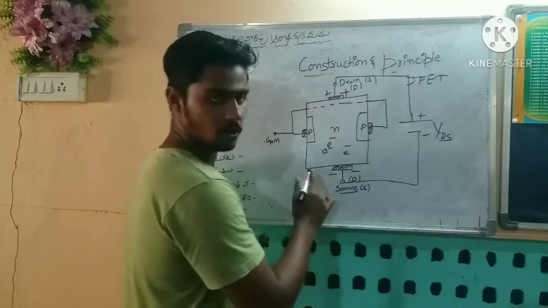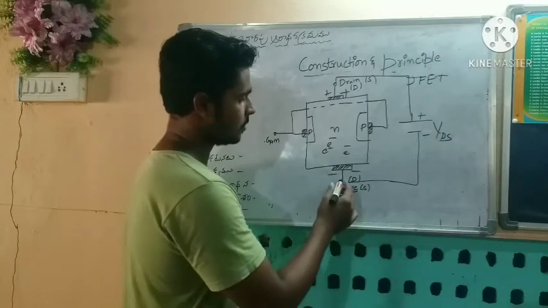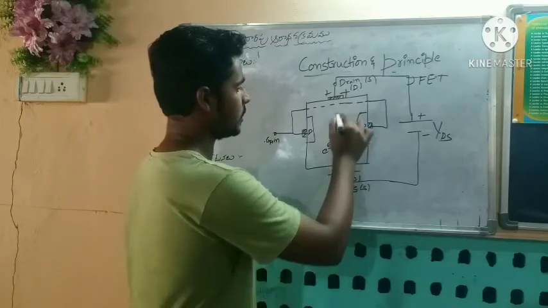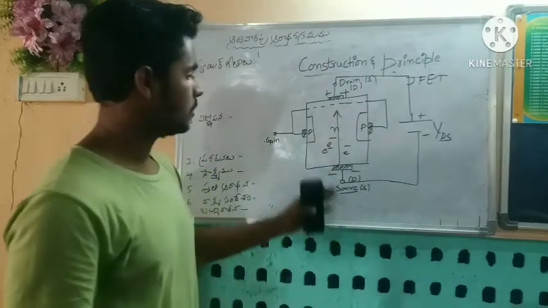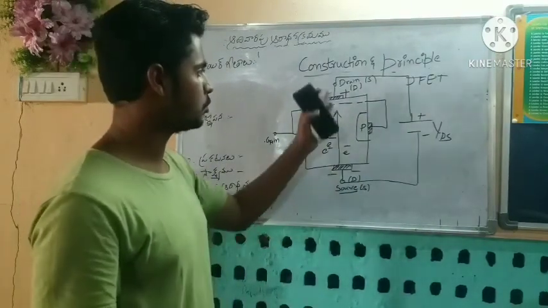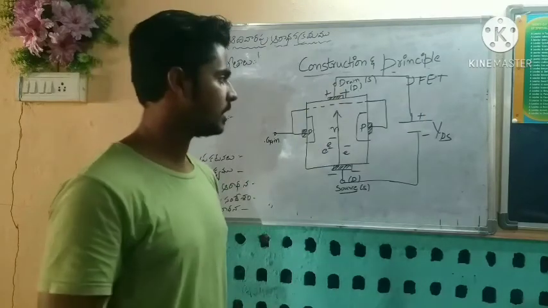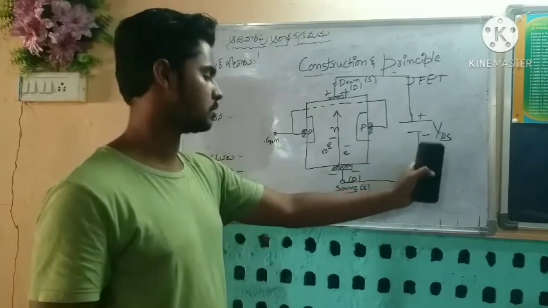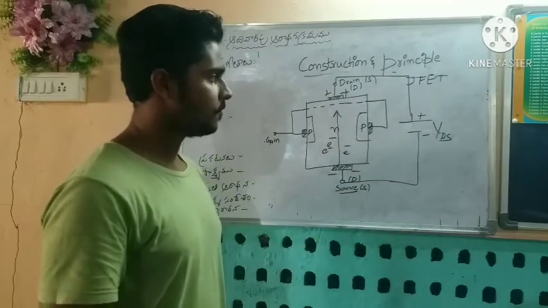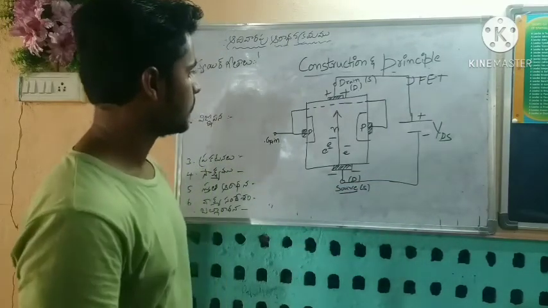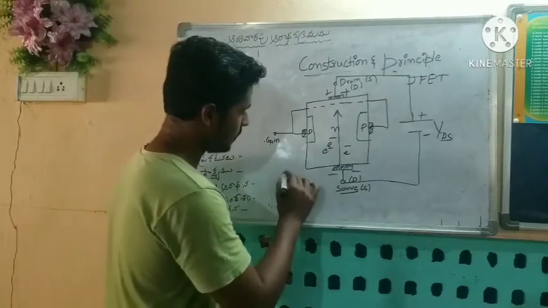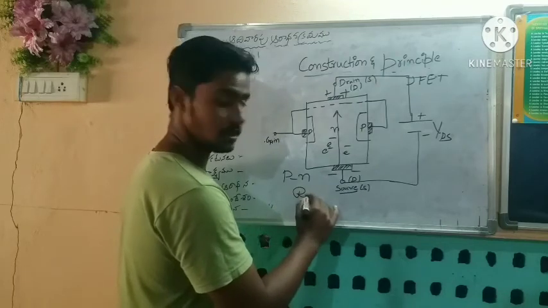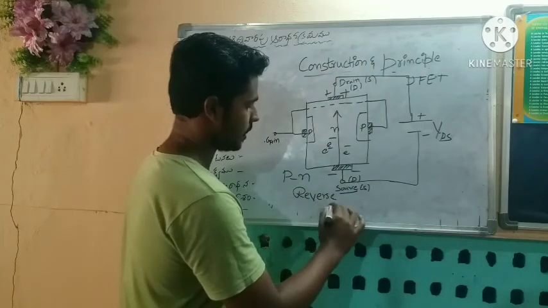In this region the electrons are repelled by the external source's negative charge, which pushes these electrons towards the drain, so that electrons move from source to drain, and we get a current flow from drain to source, driven by the drain source voltage. If we look at it, the PN junctions here are reverse biased.